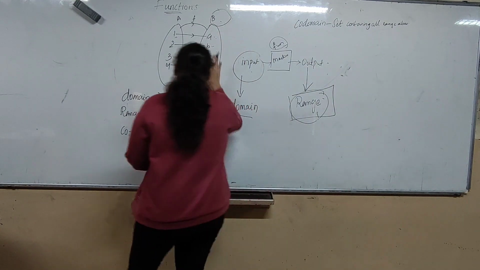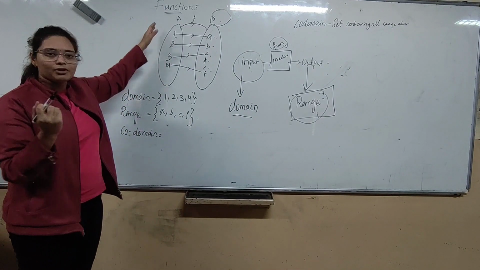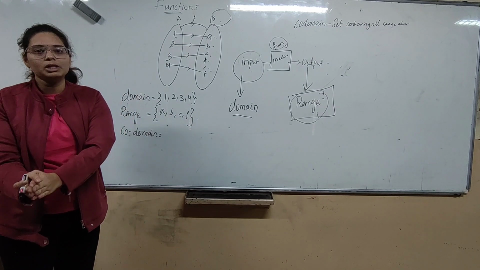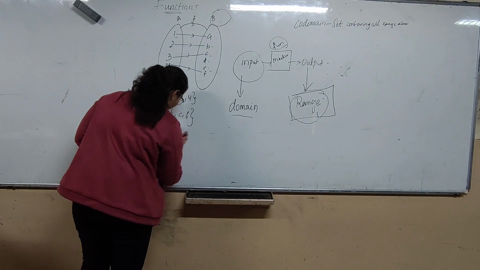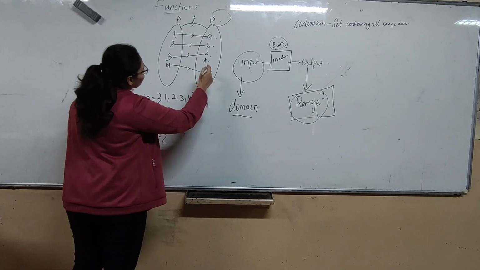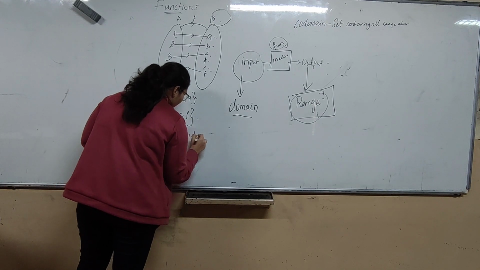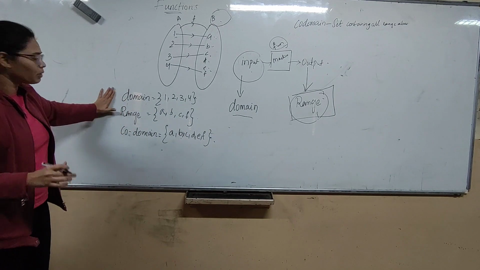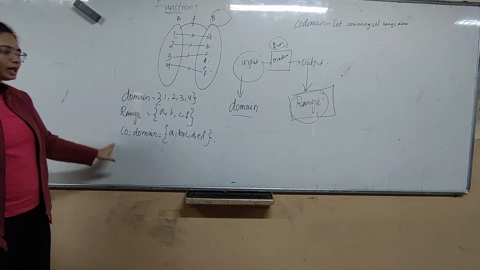So if we map a function from A to B, the set A is called the domain, whereas the set B is called the codomain, that is A, B, C, D, E, F. Now you have understood the difference between domain, range and codomain, right?